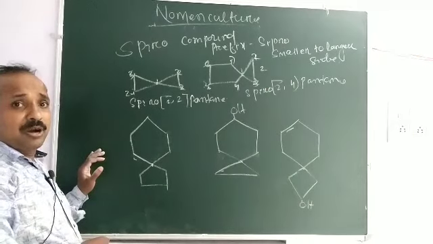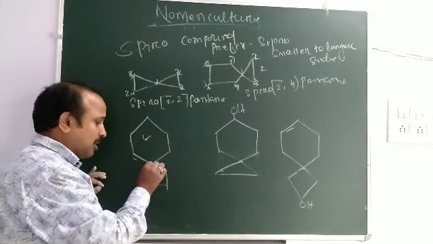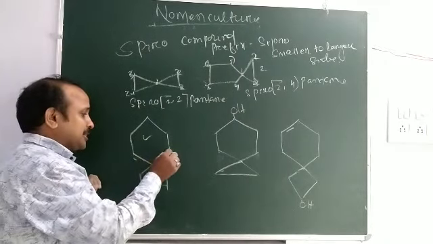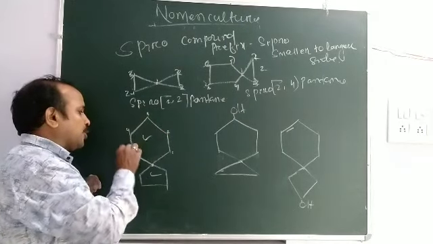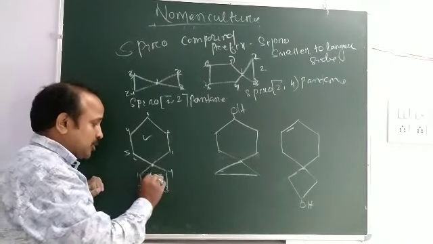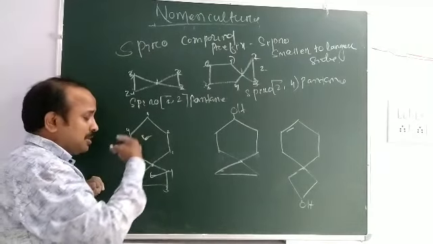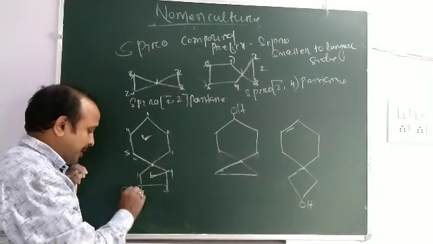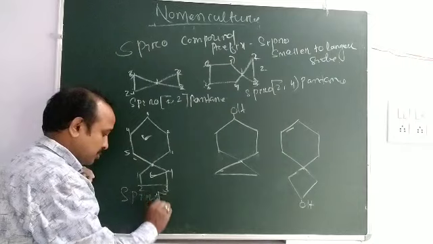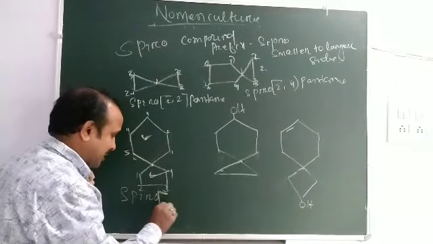Then you look at this compound. This is one cyclic, this is one cyclic, this is the common point. From this side 1, 2, 3, 4, 5, and this side 1, 2, 3, 4. This is the smaller side, this is the larger side. So you start from this side, meaning spiro, square bracket start.